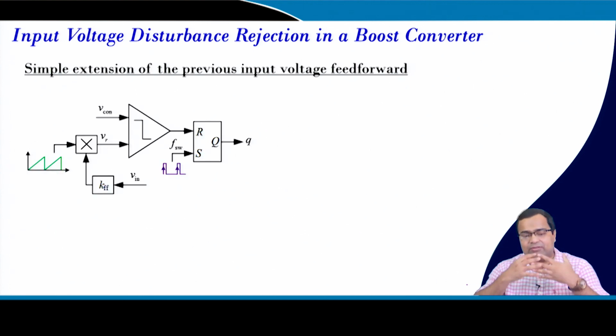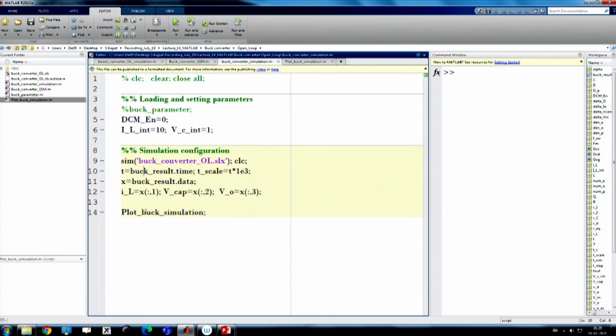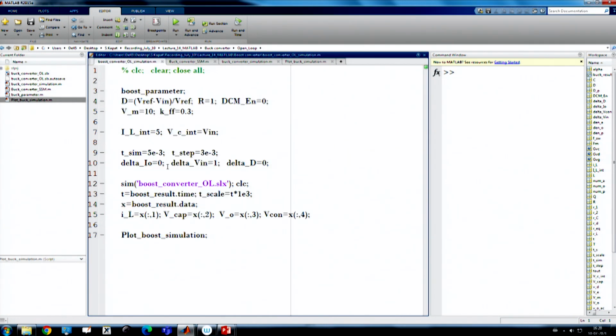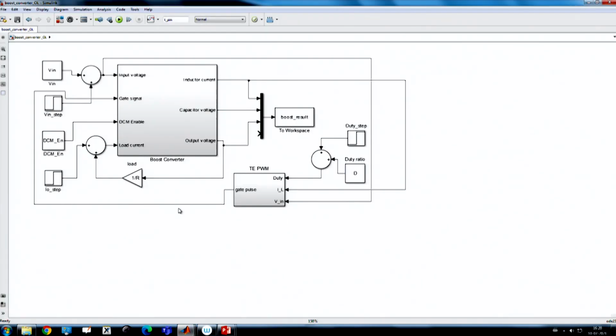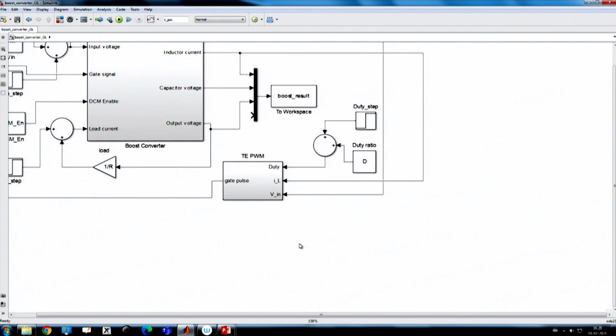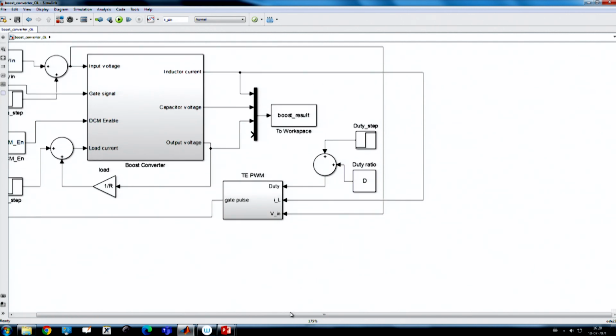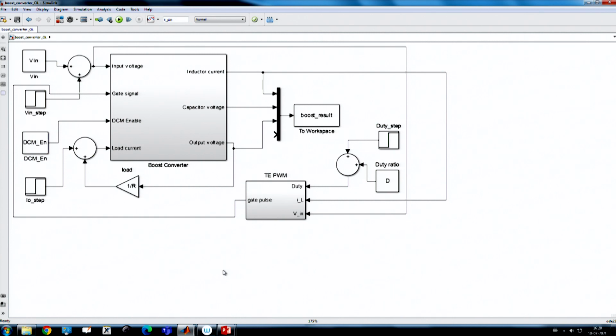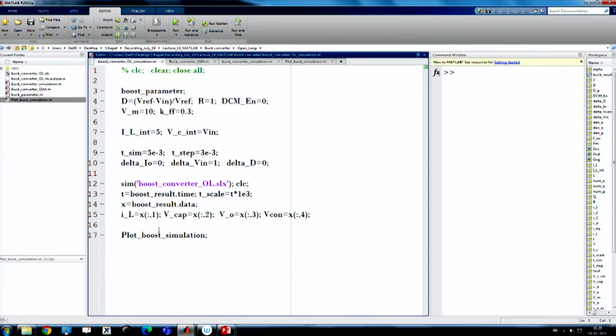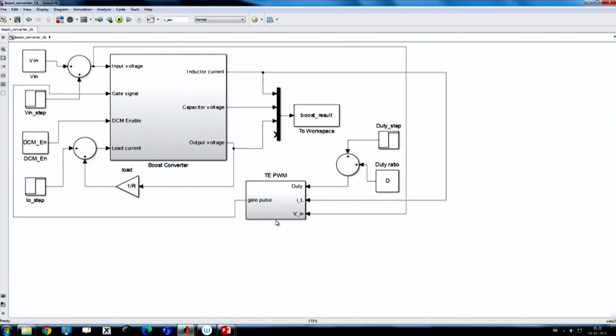So, in the boost converter we have again considered the same technique. Let us go back to the boost converter. Here we are now directly taking the duty ratio. If you set an open loop duty ratio, let us say D equal to, what is the D? I can set it from here. My duty ratio is set in the boost converter from your input output voltage specification, and it is an ideal boost converter. So, I am setting a duty ratio and I can also apply a duty step transient.